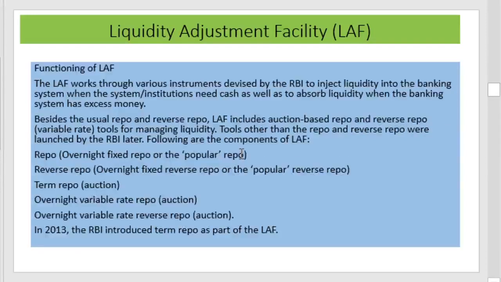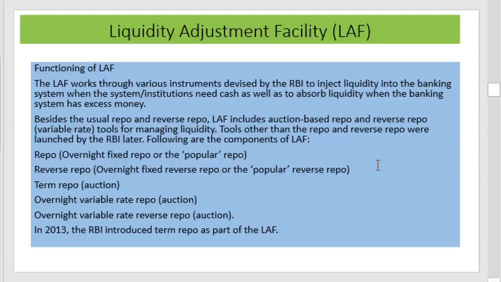We have seen the features of the liquidity adjustment facility. Now the functioning of the liquidity adjustment facility is given in this section. The liquidity adjustment facility works through various instruments devised by the RBI to inject liquidity into the banking system when the system needs cash, as well as to absorb liquidity when the banking system has excess money. That is, this facility is provided by RBI either to inject or to absorb liquidity.